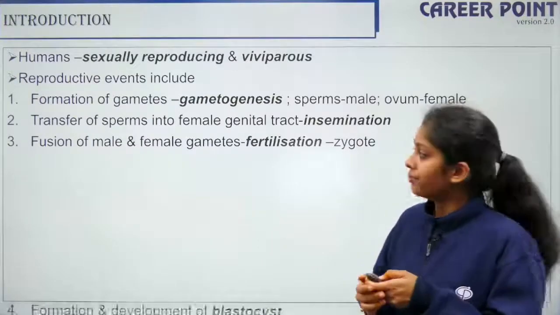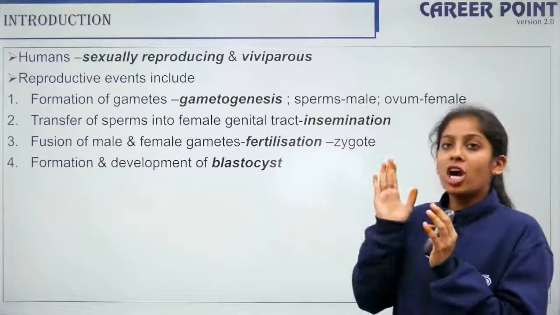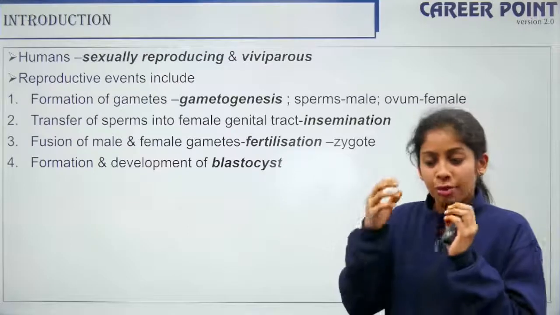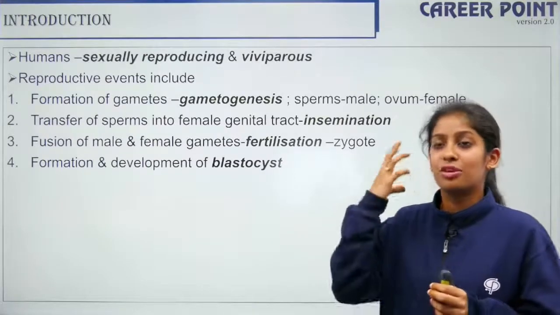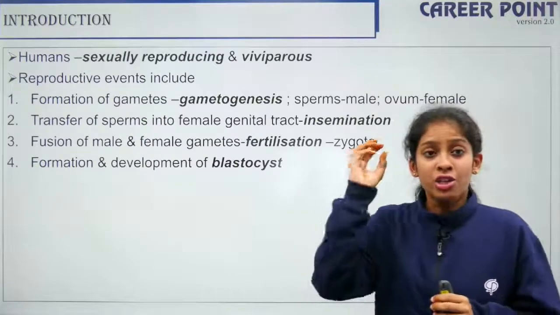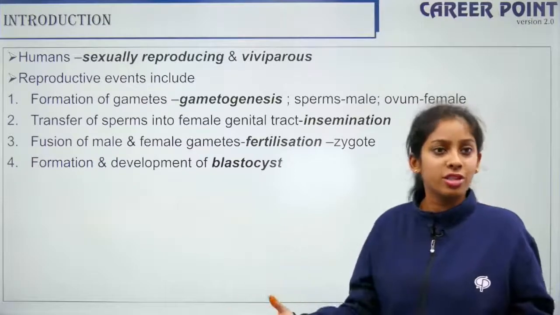Alright, fine. Once the zygote is formed, the zygote undergoes stages of division, because when I was teaching you cell cycle and cell division, I told you life starts from a single cell, that is the zygote. You and I were also formed from the zygote, and today how did we become a majestic organism?